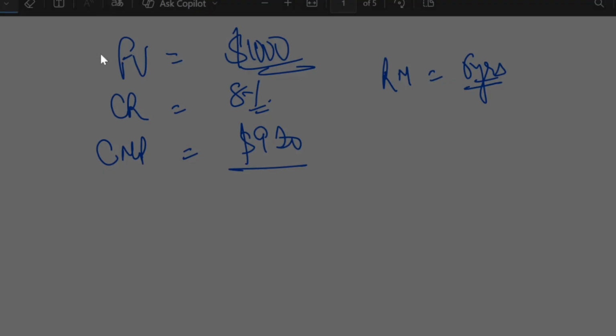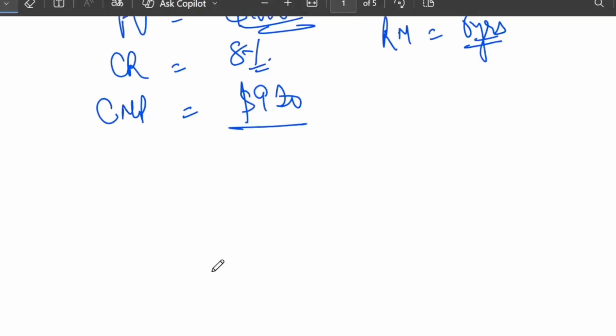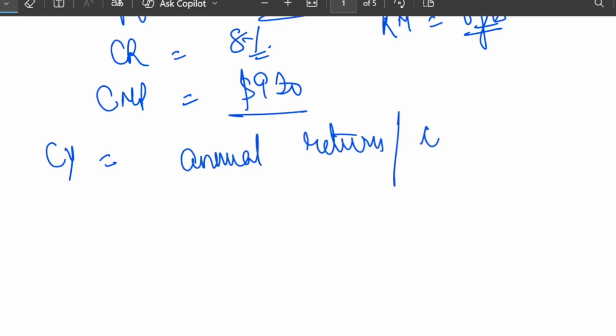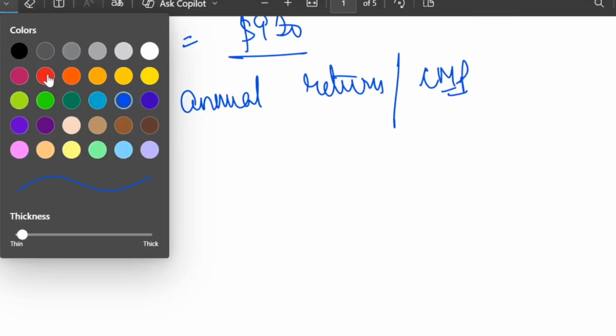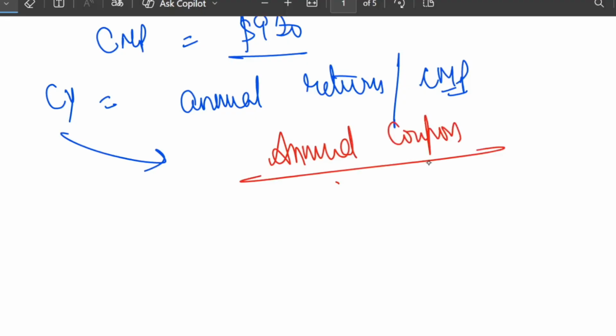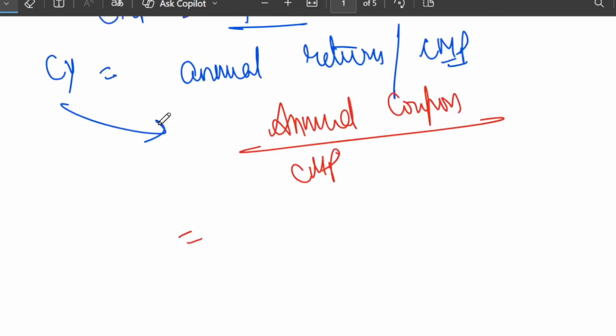So we need to find the current yield. How to go about finding it? Current yield means annual return based on the current market price. The formula is very simple. To compute the current yield, in the numerator you write the annual coupon, and in the denominator you write the current market price. That's it. So what is your annual coupon here? First of all, let's compute the annual coupon.